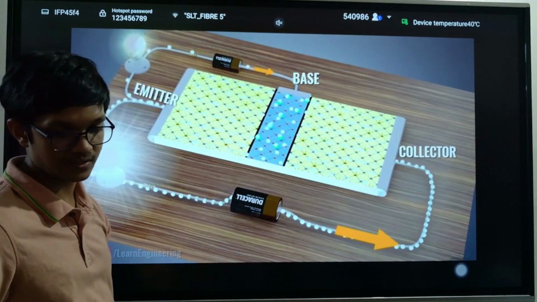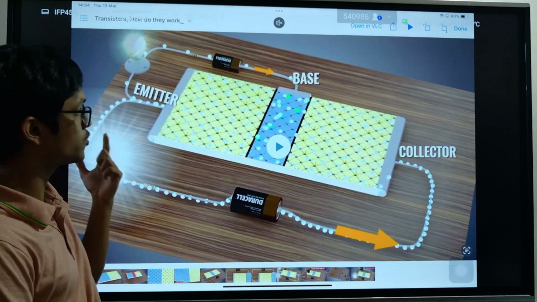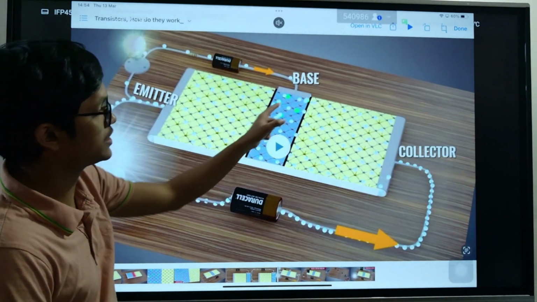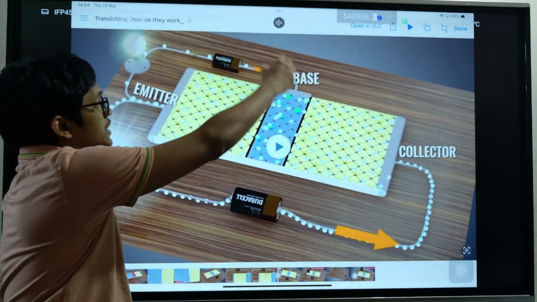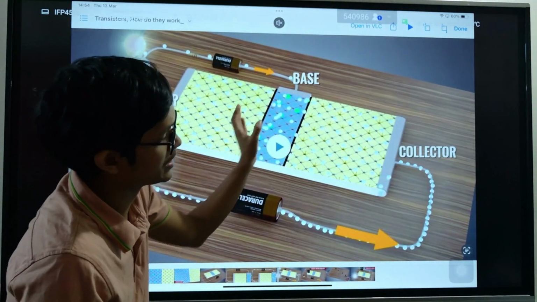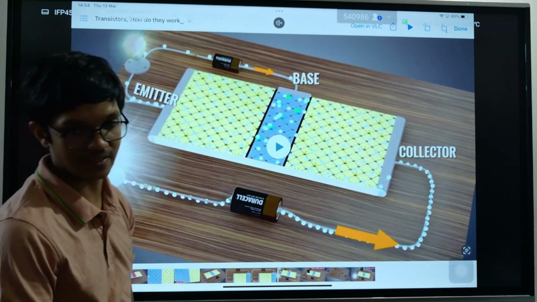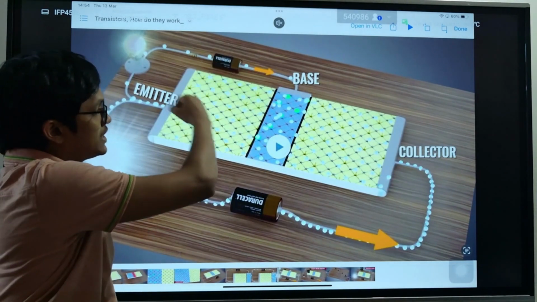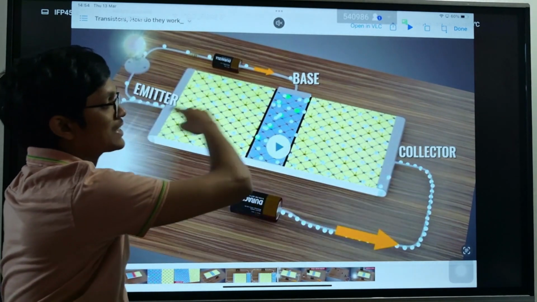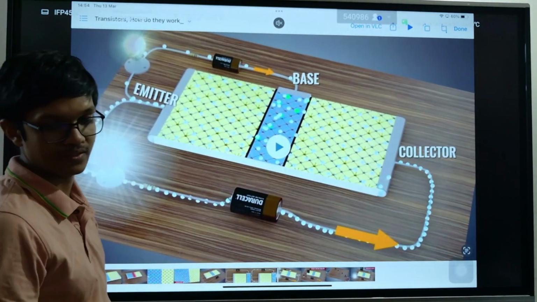So who decides the current? See, there's a very small light in this bulb, but a very huge light in this bulb. But who controls the light of this bulb? This part. This part turns on the switch. This part turns on the circuit. It calls electrons into this region, but now this collector steals all those electrons and there will be a huge current in this circuit. Clear? But who controls that? This circuit controls that. So this base emitter voltage decides how much current will go in this circuit. Then this huge collector current is decided by this current, the base current. Then this bulb will turn on. Clear? That is the basic idea.